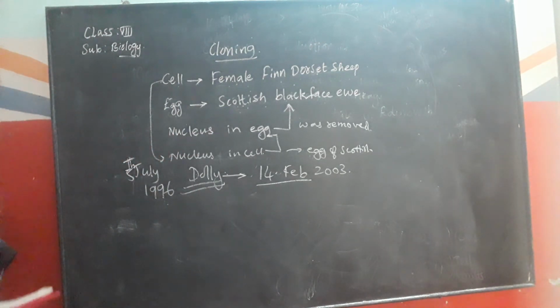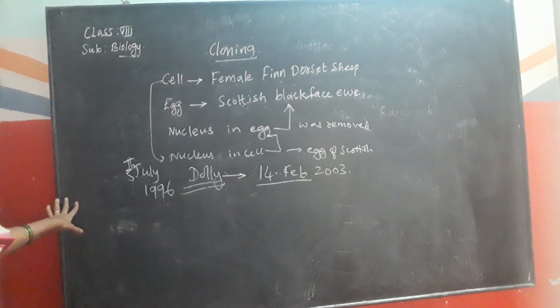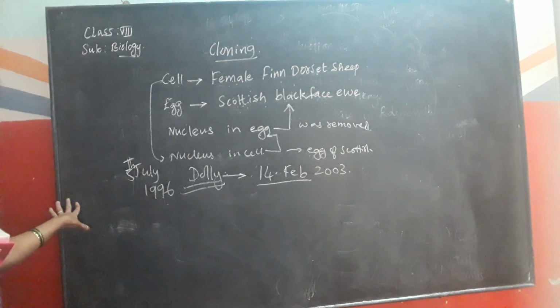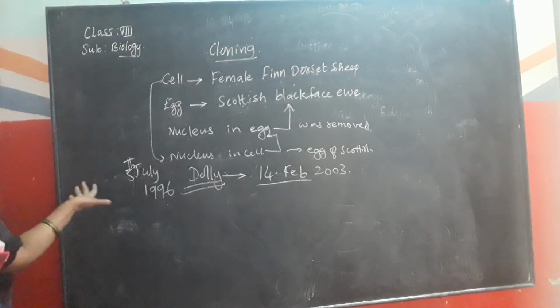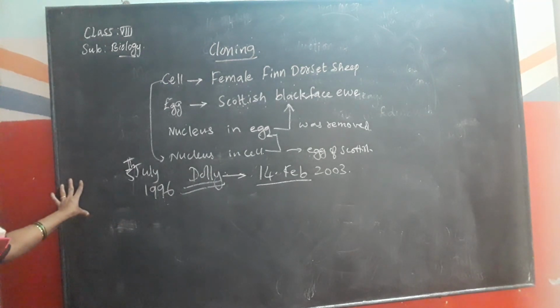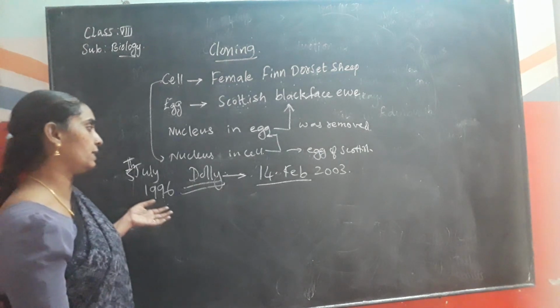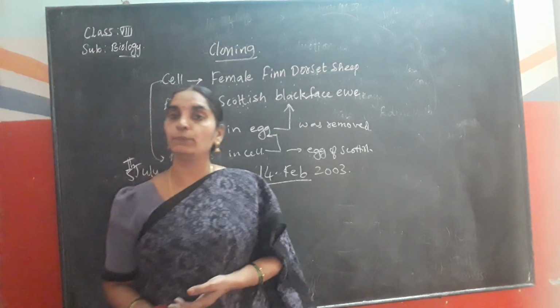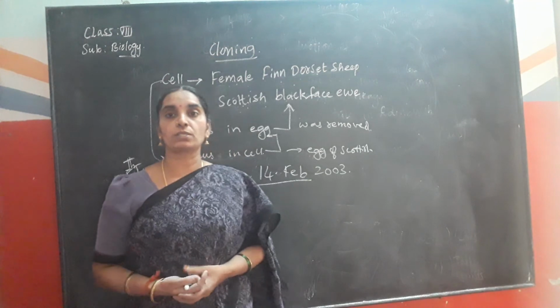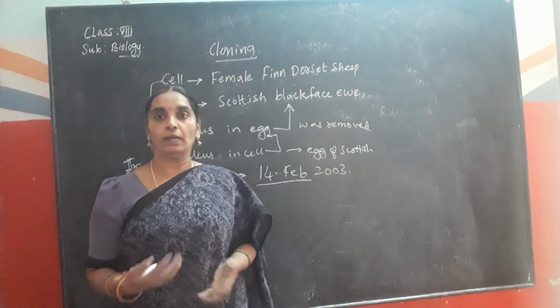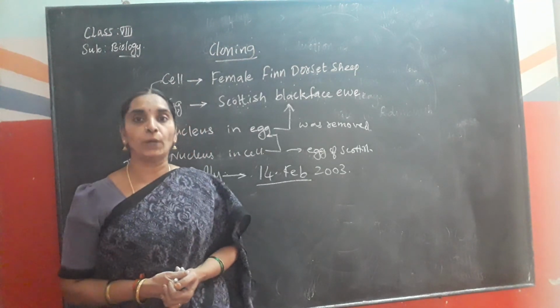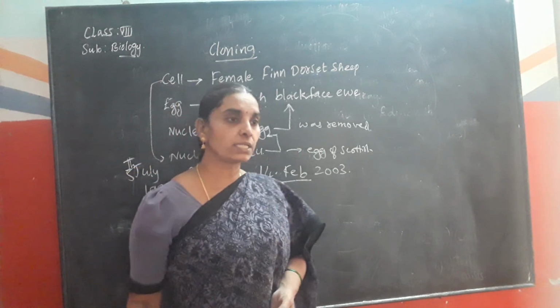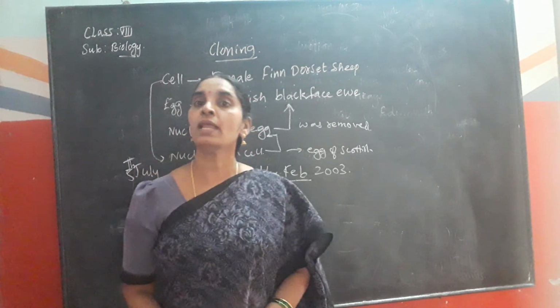Okay, children? After Dolly, several attempts were made to produce cloned mammals. However, many died before birth or soon after birth. The cloned animals are at times found to be born with several abnormalities. So there were several abnormalities in individuals born through the cloning process. It was being proved.